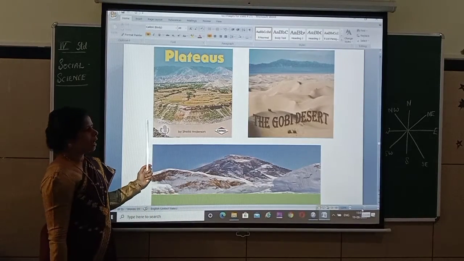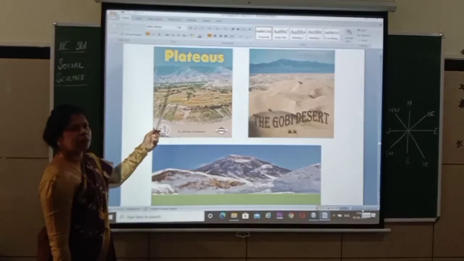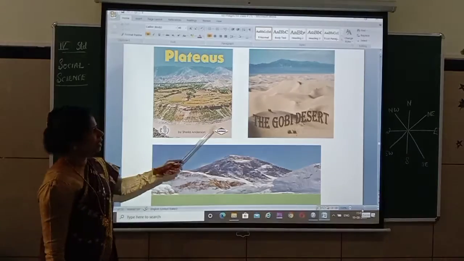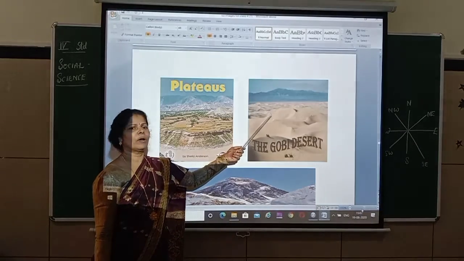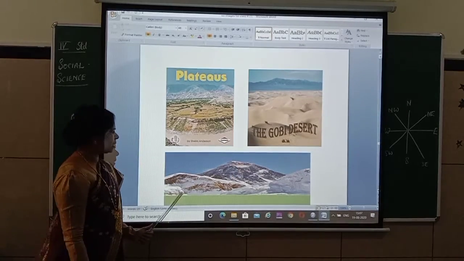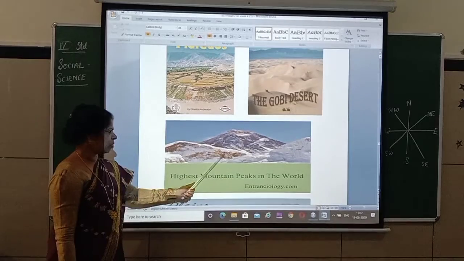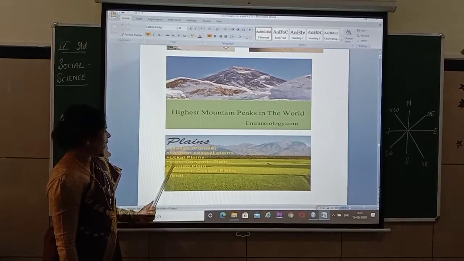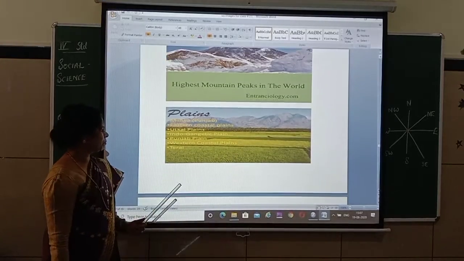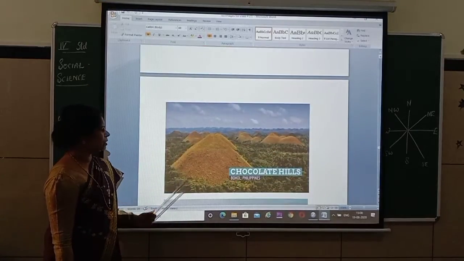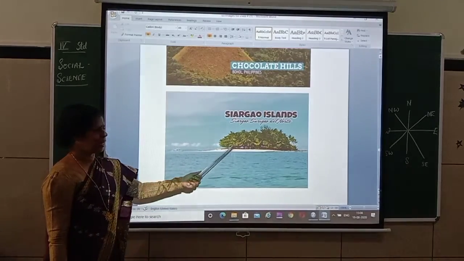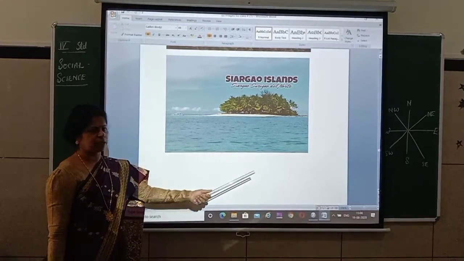And the landforms, when you take them, India is covered with what? There are so many plateaus, the highlands. Desert, where there is no water at all, full of sand. Then you can see mountain ranges, high peaks. Then you can see the plains, especially the fields. So these are the different landforms, hills. Then the water spaces, that is, islands. An island is fully surrounded by water.